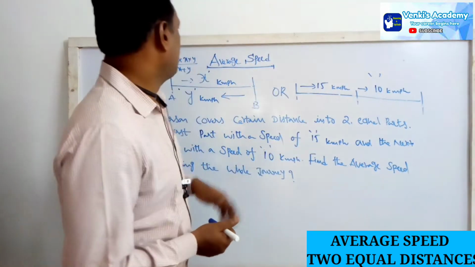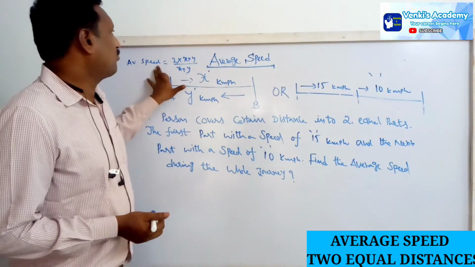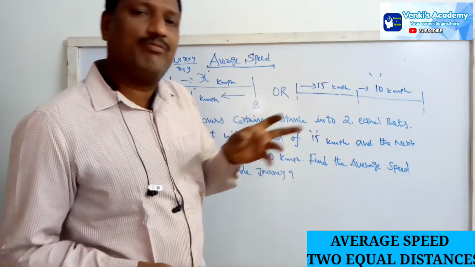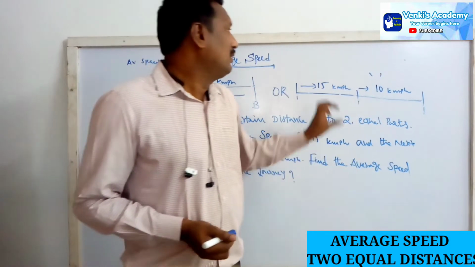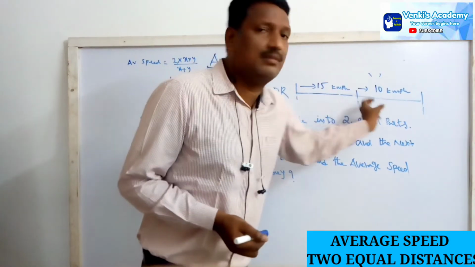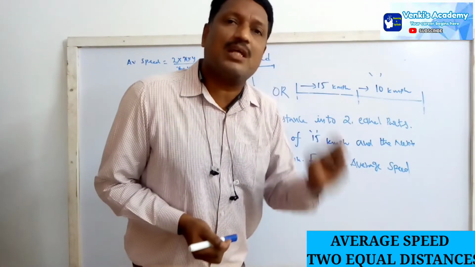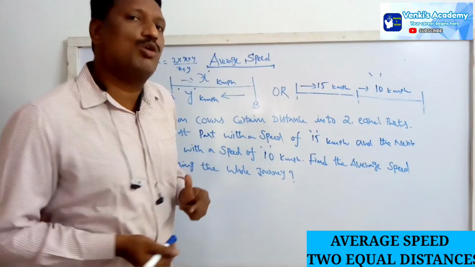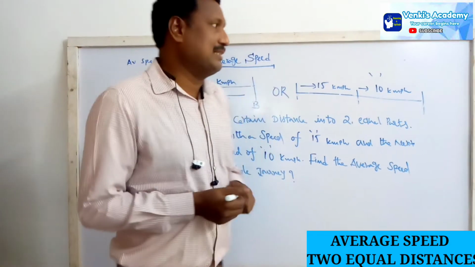It is the same concept. Average speed equals 2 into the product of the speeds by the sum of the speeds. Why do we use 2? Because here there are two distances, one distance and another distance. But since the two distances are equal, we can use the harmonic mean: 2 into the product of the speeds by the sum of the speeds.